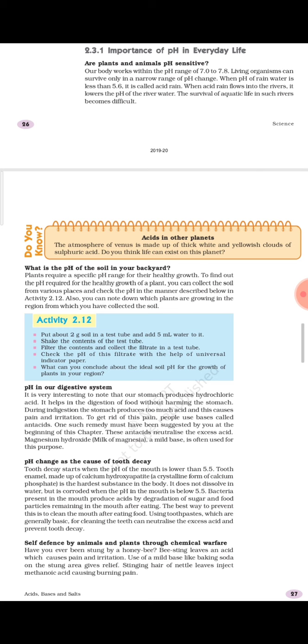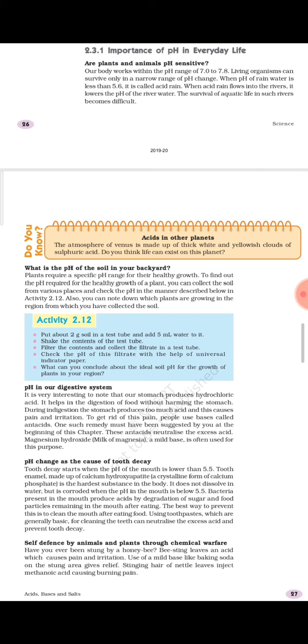The name of that acid is methanoic acid, or it is also said to be formic acid. Like I told you, one example of a weak acid we discussed was acetic acid. Acetic acid is the common name for ethanoic acid. That means ethanoic acid is the chemical name and acetic acid is the common name, and this acid we are using by diluting it in the form of vinegar.